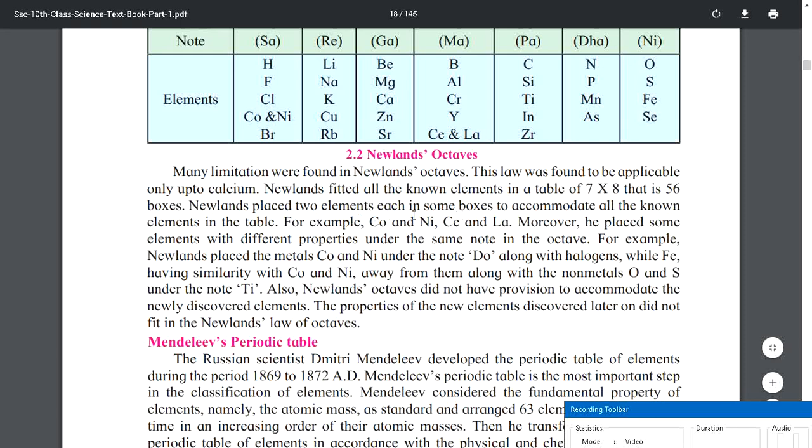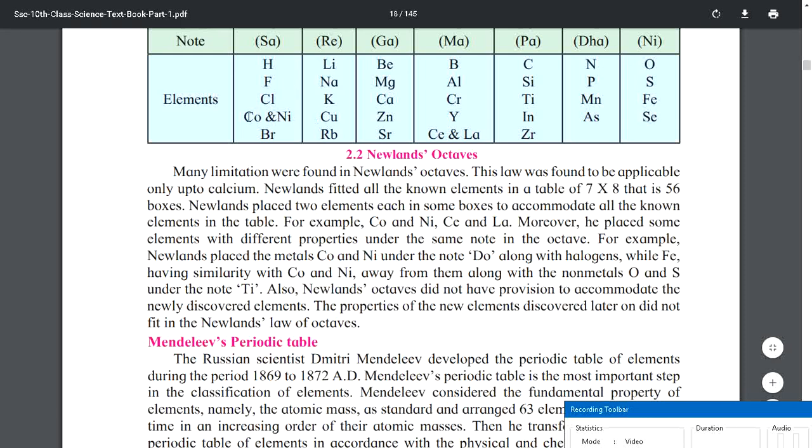Now let us read the examples. He placed some elements with different properties under the same note in the octave. So even though they followed the octave, he placed some elements which did not have similar properties. For example, cobalt and nickel.